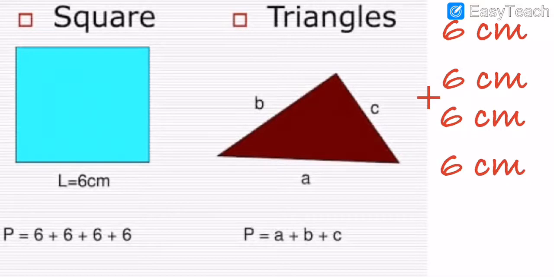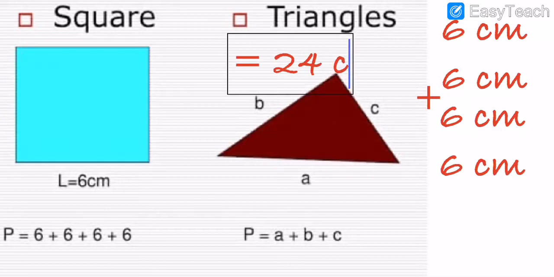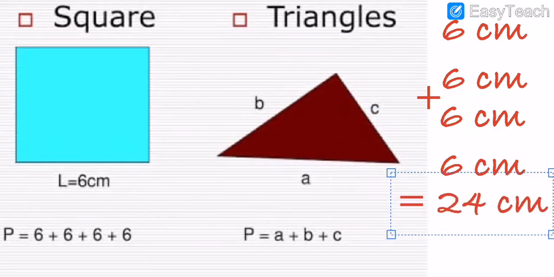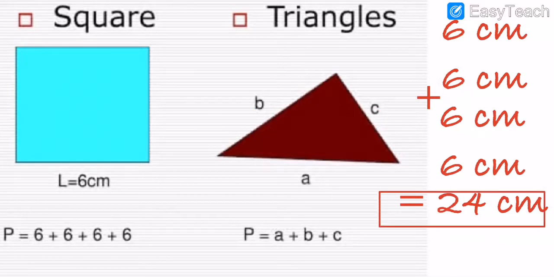Now I am going to write here the answer. 6 fours are 24. So now you note down this answer, all. 24 centimeter. How many centimeter, dear? 24 centimeter. Now you note down this answer, the perimeter of squares. Note down this answer properly in your book, and then we will move on further, my dear.